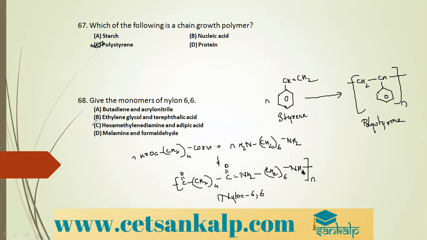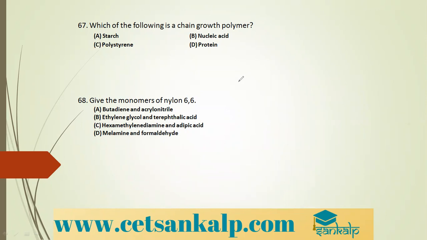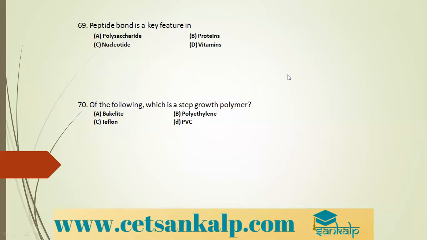So which are the compounds used? It is hexamethylene diamine and adipic acid. It is an example of condensation polymerization because there is elimination of a water molecule with the formation of a CONH bond. And what is this CONH bond called? It is called peptide linkage.